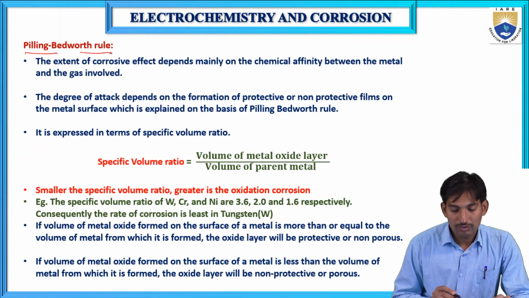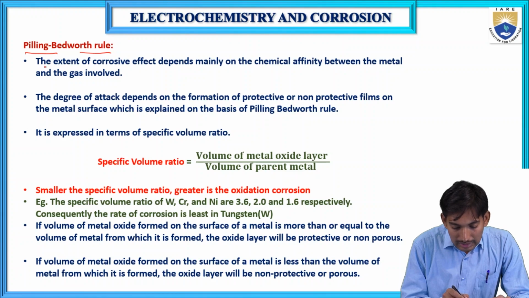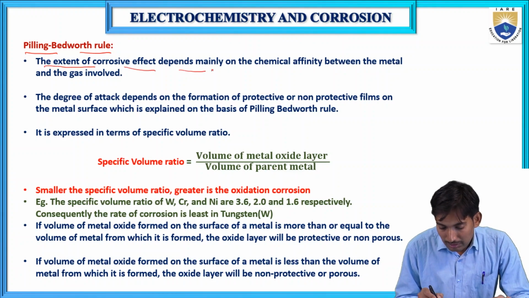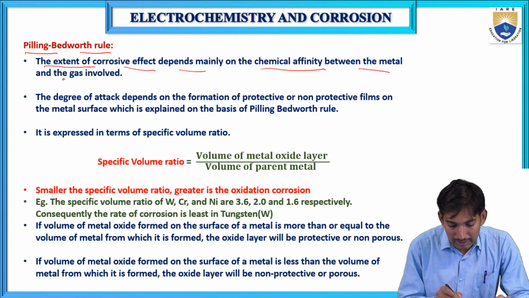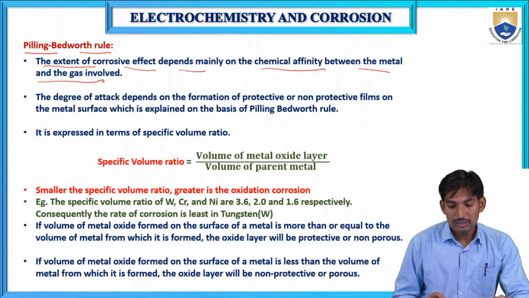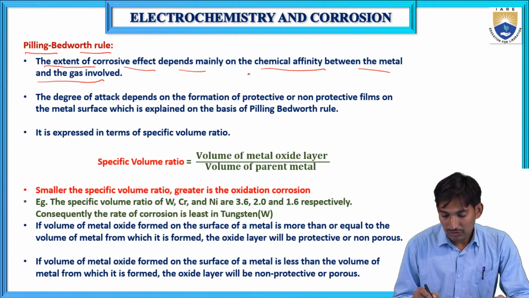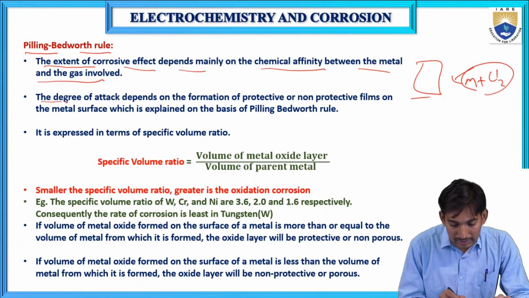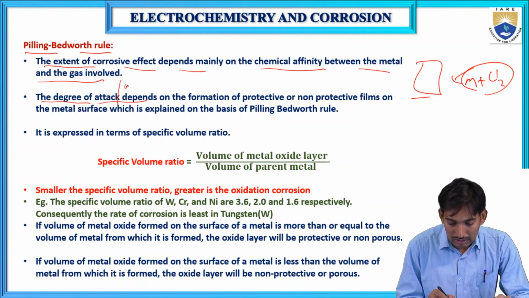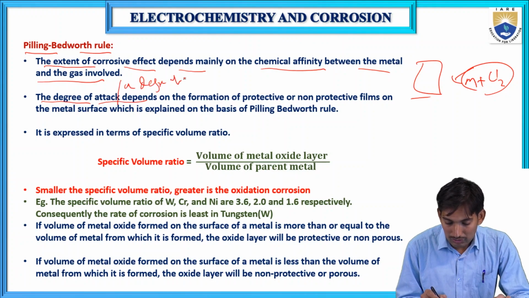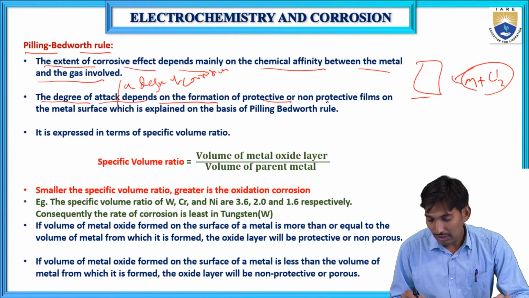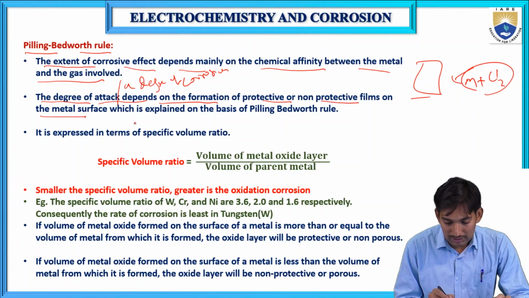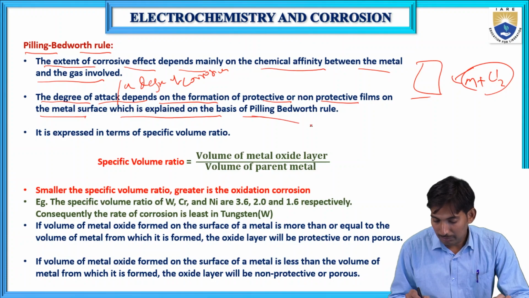Pilling-Bedworth rule. What is the Pilling-Bedworth rule? The extent of corrosive effect depends mainly on the chemical affinity between the metal and the gas involved. The degree of attack, or degree of corrosion, depends on the formation of protective or non-protective films on the metal surface, which is explained on the basis of the Pilling-Bedworth rule.